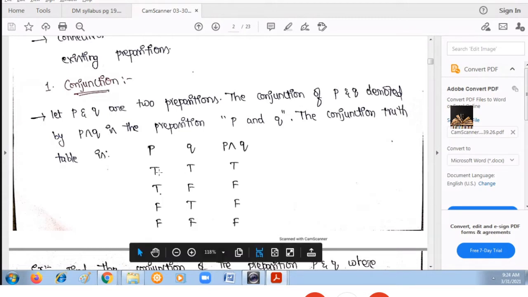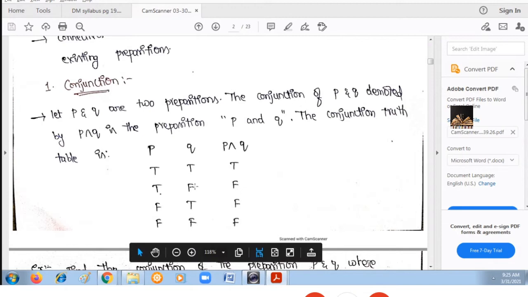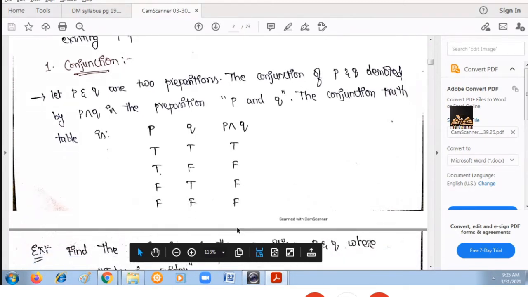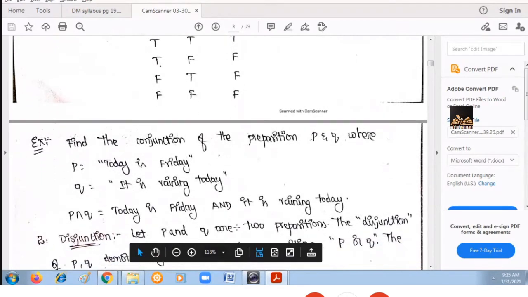See here, P equal to T, Q equal to T. When both the values are true, the result is true. If any one of the values is false, then the result is false. Here, Q is false, so the result is false. Both are false, so the result is false. Clear? That is conjunction.